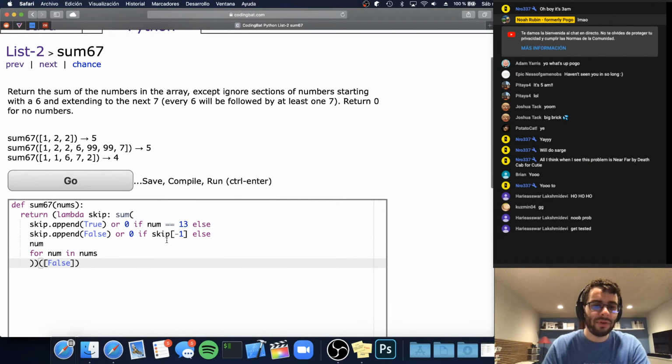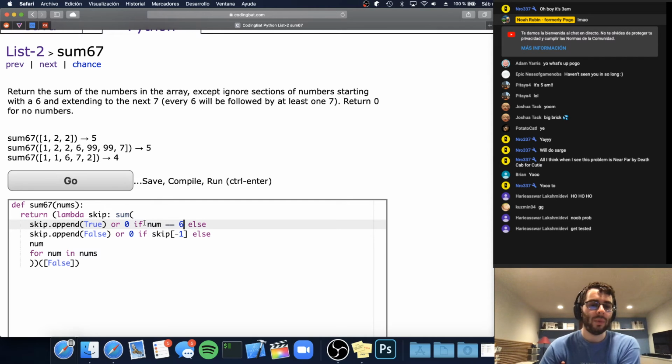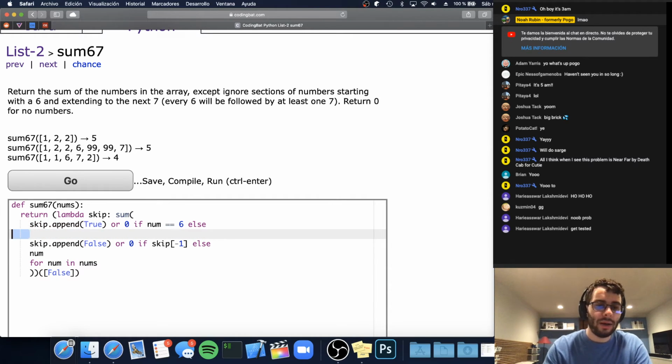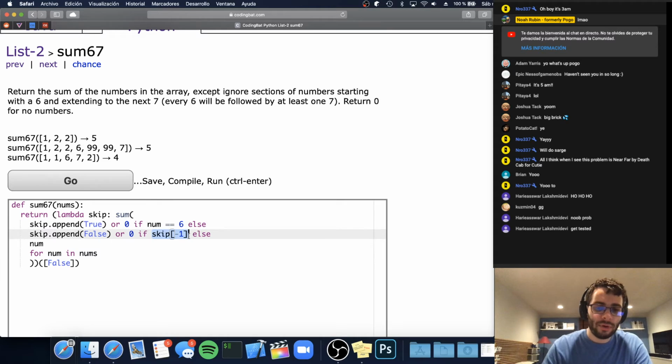All we have to do is, when the number is... I'm assuming we want to skip 1, 2, 3, 4, 5. Yeah, so we want to not include the 6 and the 7. So if we come across a 6, we want to set skip mode to true and ignore it. If we come across a 7, and every 6 will be followed by at least one 7, so that's good, we don't have to worry about checking the input. So if the number is 7, we want to turn skip mode off.